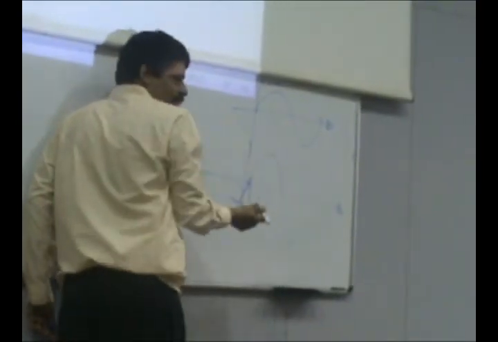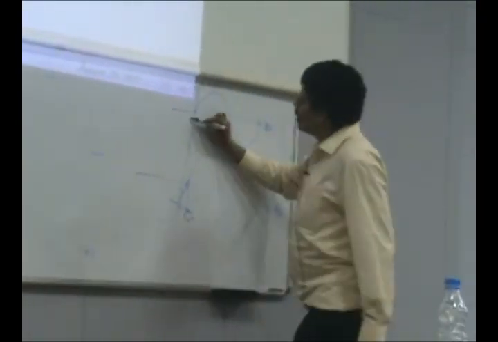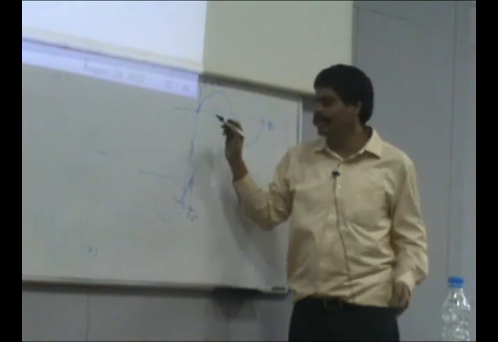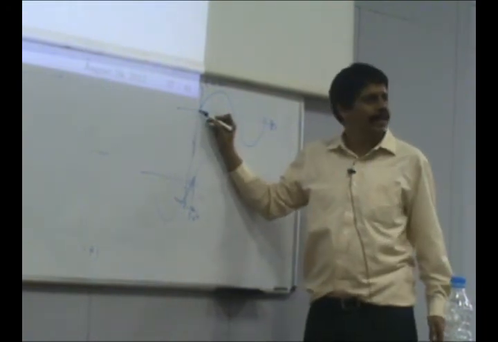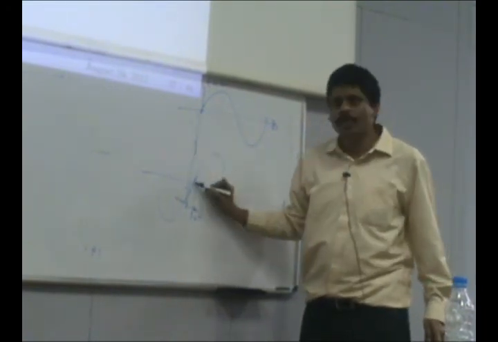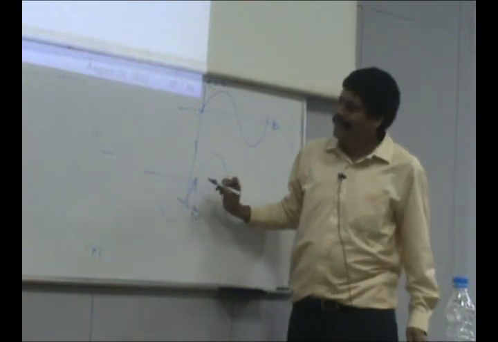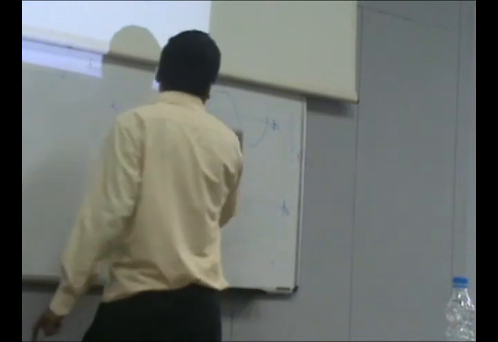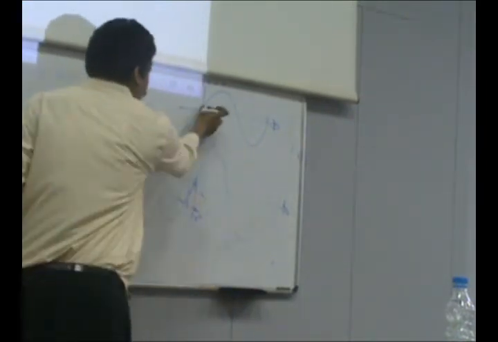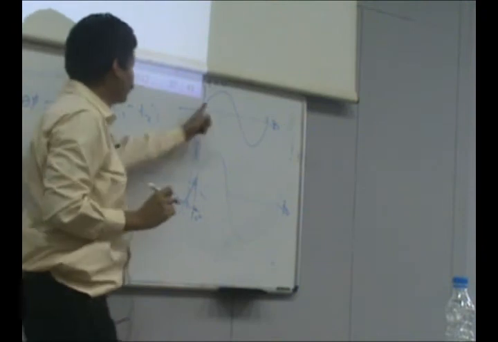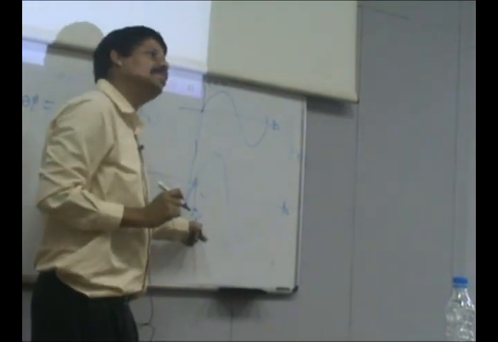So one simple way would be to find where this zero crossing is, conceptually, and take a timestamp. Then look where the other zero crossing is and take a timestamp. If this was T1 and this was T2, then T1 minus T2 is the difference between these two, and 2 pi f into this is the phase angle difference between the two.